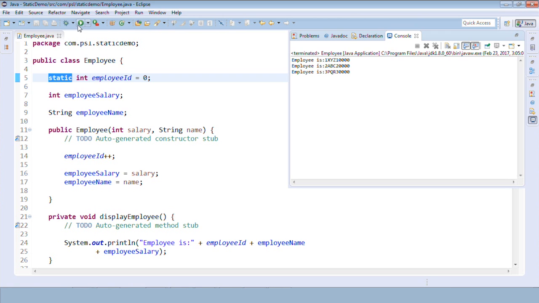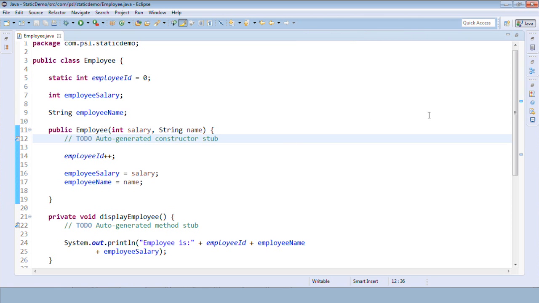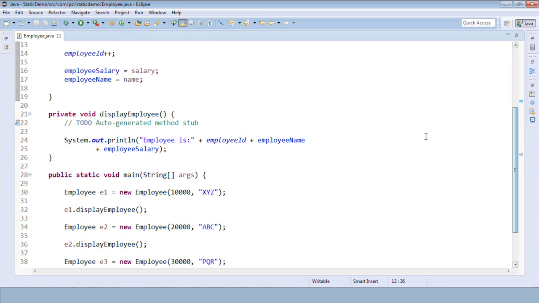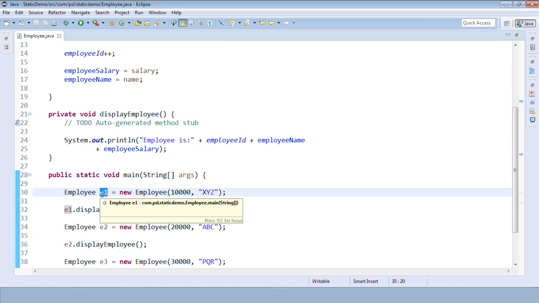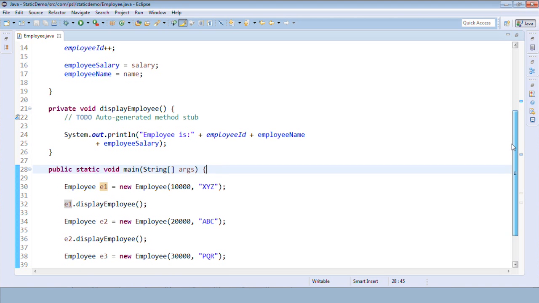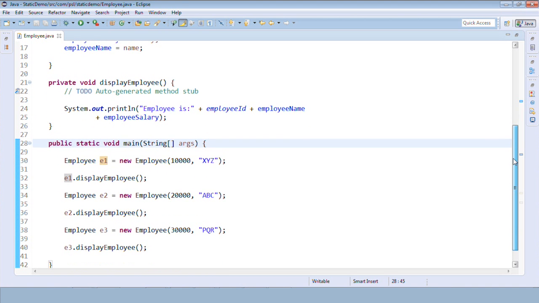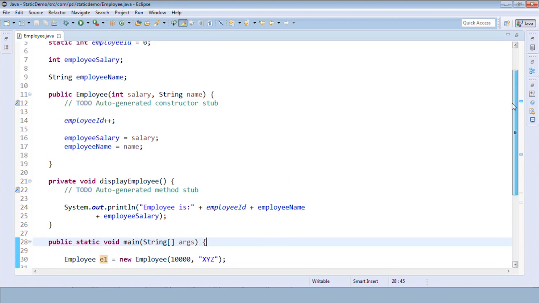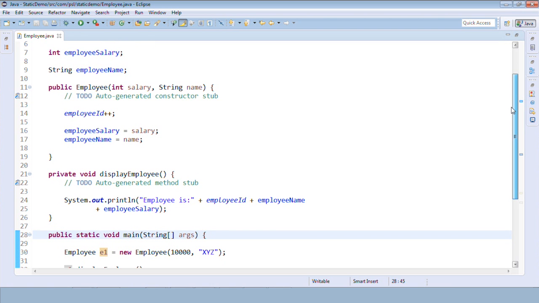If I execute this, you can observe that employee ID is incremented. Can you see 1 XYZ 10,000, 2 ABC 20,000, 3 PQR 30,000. Getting it? So this means what? Every object is referring to the same copy, a single copy. It is not creating a new copy every time. So that's why whenever you need an object independent variable or object independent member, in that scenario we'll go for static members. Simple as that. Clear?